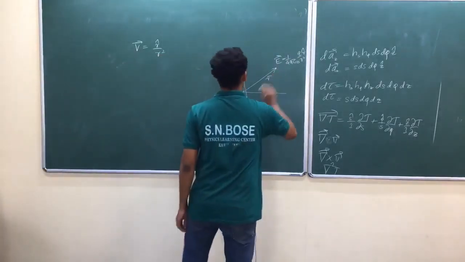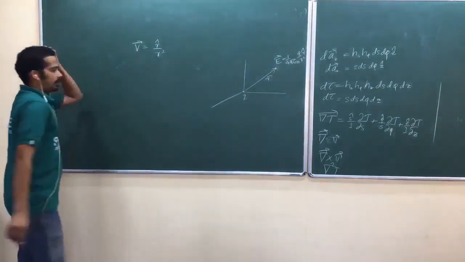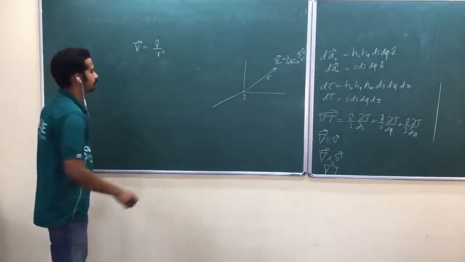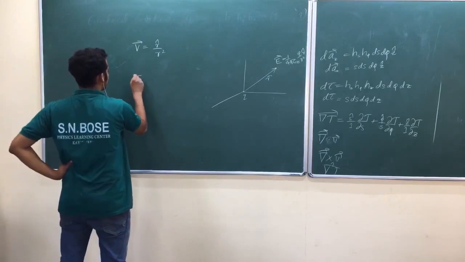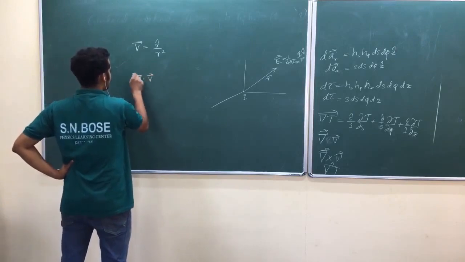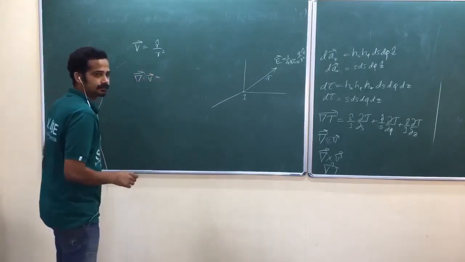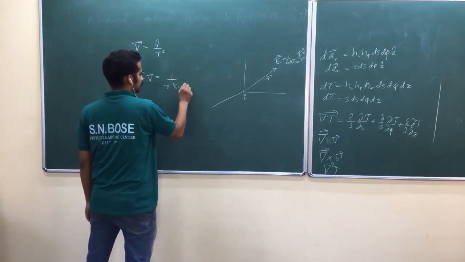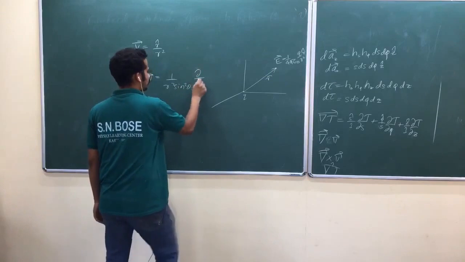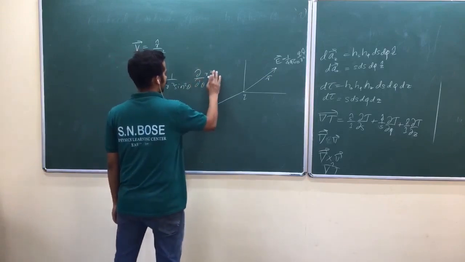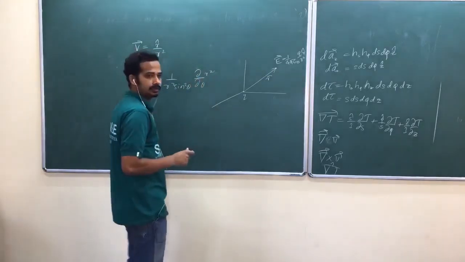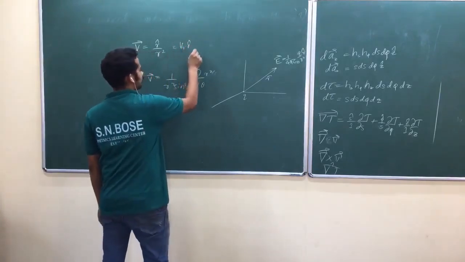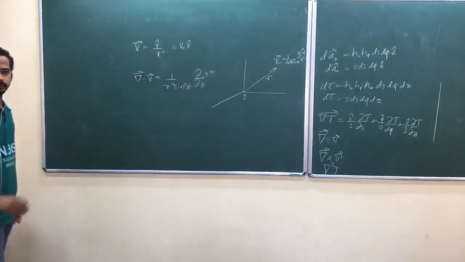So now we have taken the divergence. Am I right? Divergence gave 0. What is del dot V? Now do it in spherical polar coordinates: 1 by r square, dou by dou r of r square Vr, with V theta 0 and V phi 0.